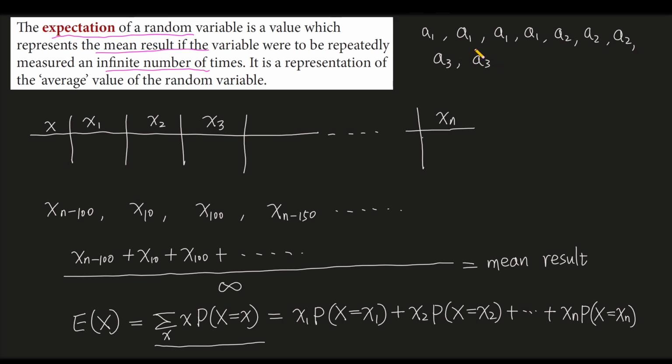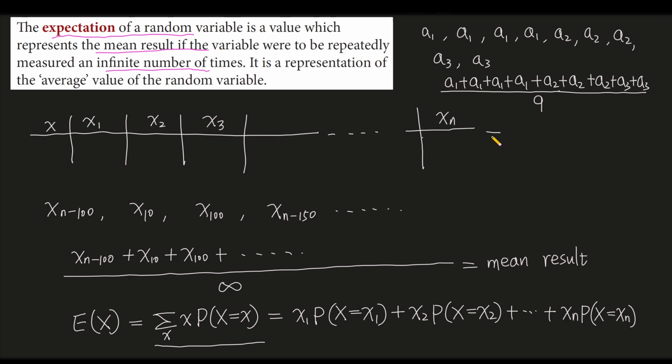To get the average of this group of numbers, we add them together and divide the result by the count of them. So we have A1 plus A1 plus A1 plus A1 plus A2 plus A2 plus A2 plus A3 plus A3, divided by their count. Their count is 9.